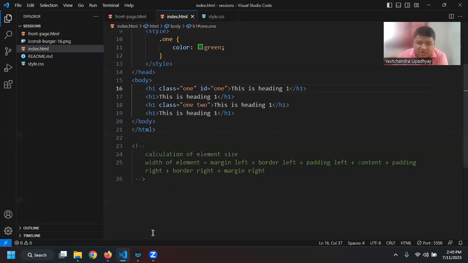So now quickly, please raise your hand if you have any difficulties. Else we can move on with the overall CSS. We can start learning the CSS basics. So please raise your hand if you have not understood it. And if you have understood it, you can just give a thumbs up or you can say yes in the chat. I will wait for 5 seconds. And then if no one has any question or no one has any doubt, I will move on. Okay. So please raise your hand if you have any doubt.